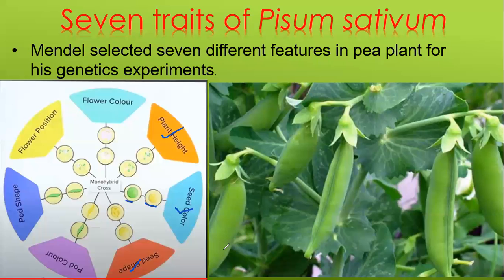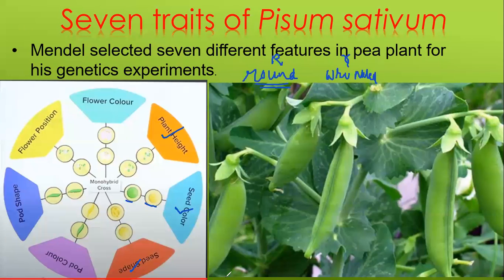Okay. So the seed shape is round and wrinkled. Clear? Round seeds are there. Wrinkled seeds are there. Two alleles are round and wrinkled. Round is the dominant, denoted by capital R. Wrinkled is the recessive, denoted by small r. Clear?